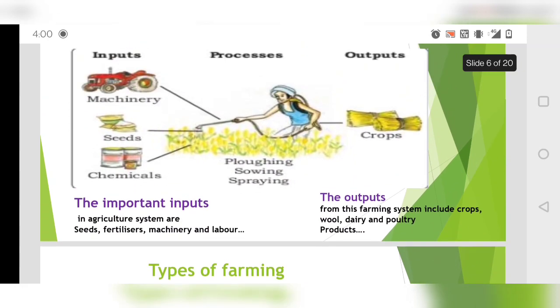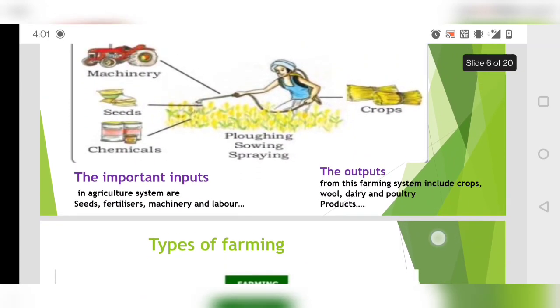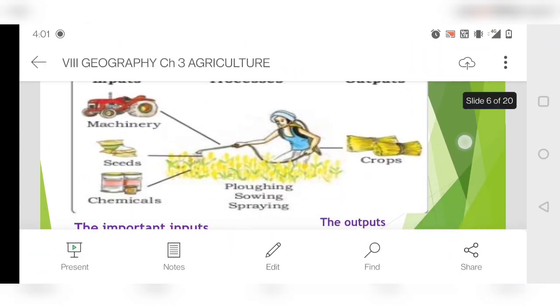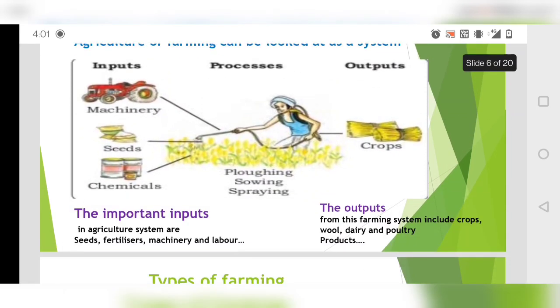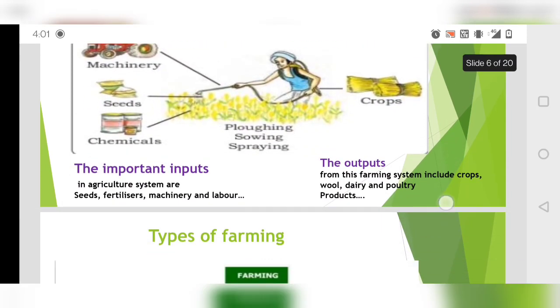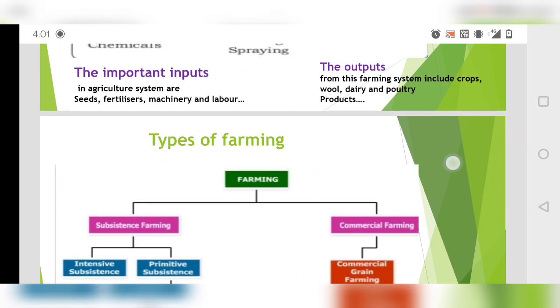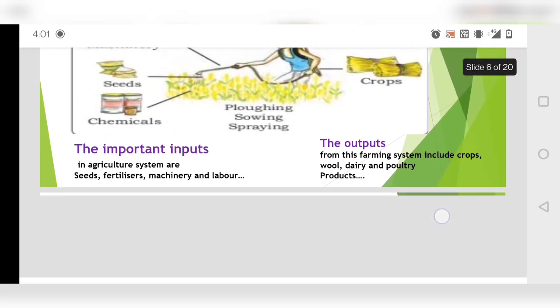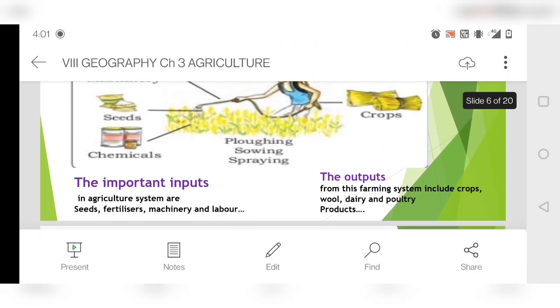In the exam a question can come like this, very easy: draw or explain the farm system with an example. So you can explain it like this. Now, I was telling that input can be of two types. Physical input will be all natural things, whatever you get naturally and utilize for doing agriculture.